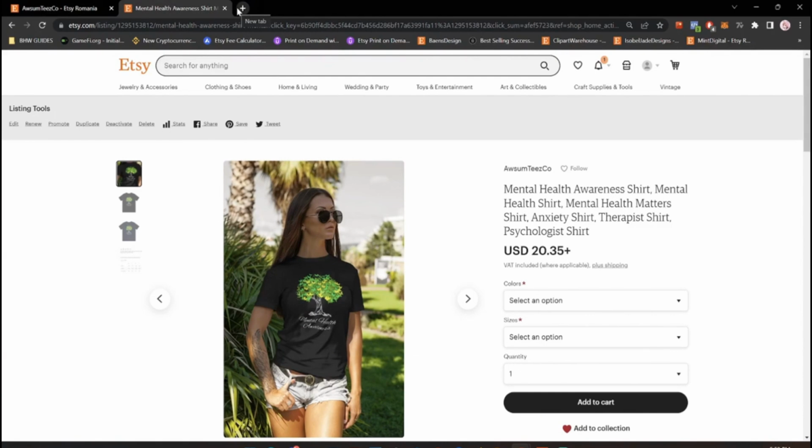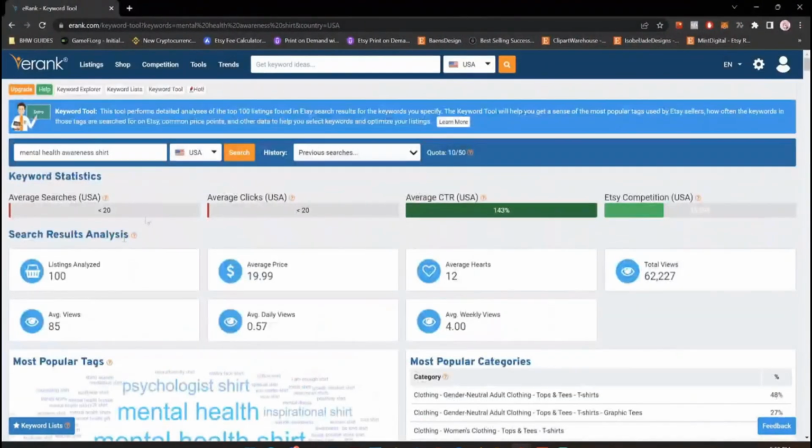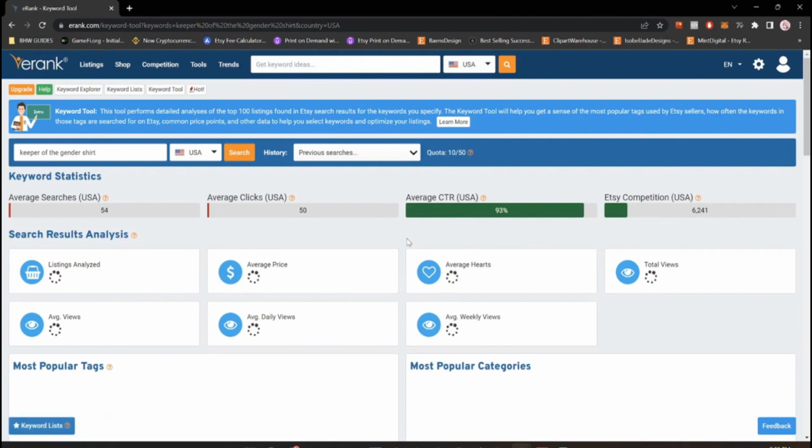Let's say that we had another product. So I'll just go into erank again. And I know a design that I have, so I'll just type for it. I'll just search for it. Keeper of the gender shirt. Or I can just type, keeper of the gender is better. I can just type gender reveal, which is the actual niche. So you can see that the stats are higher.